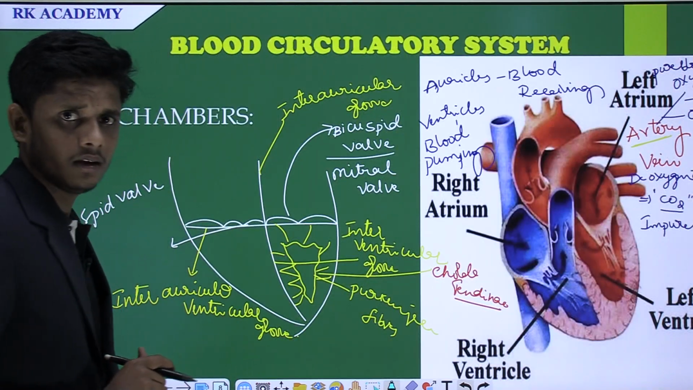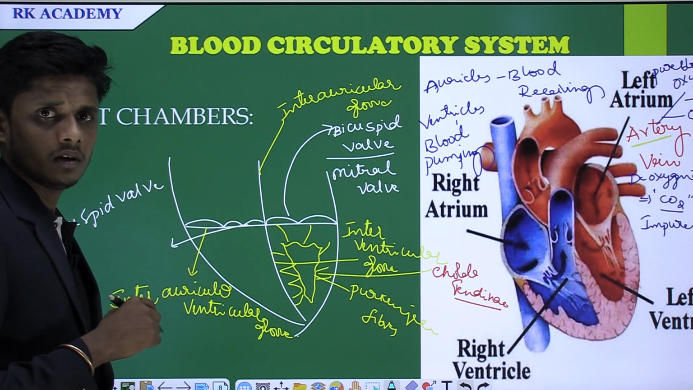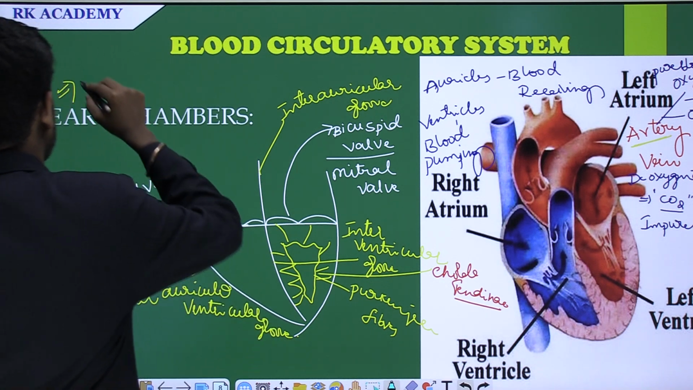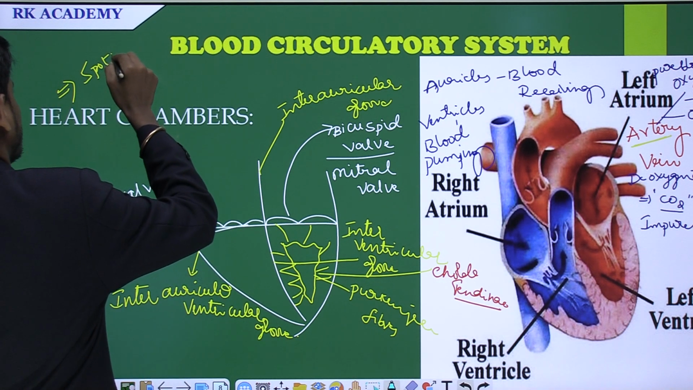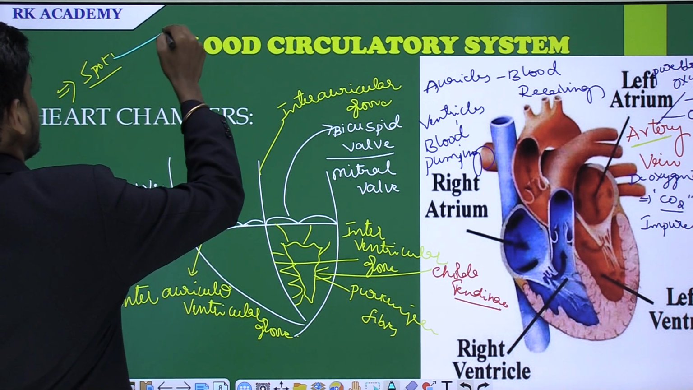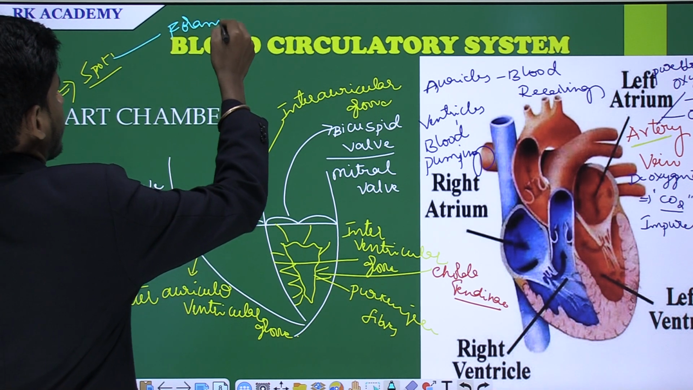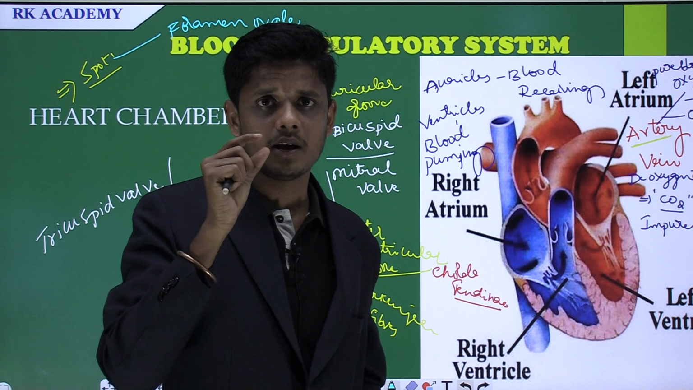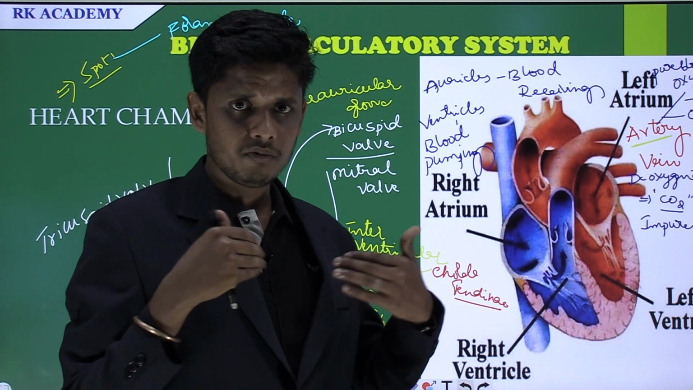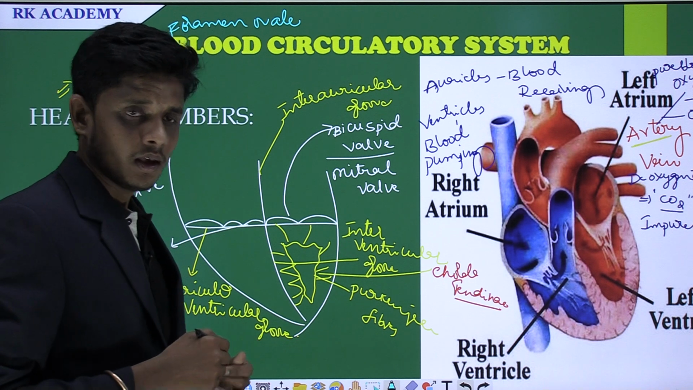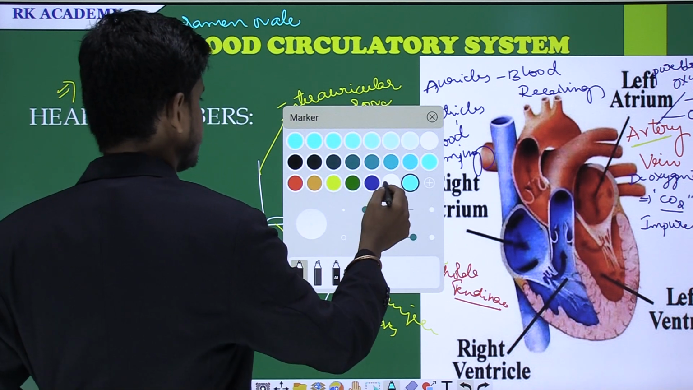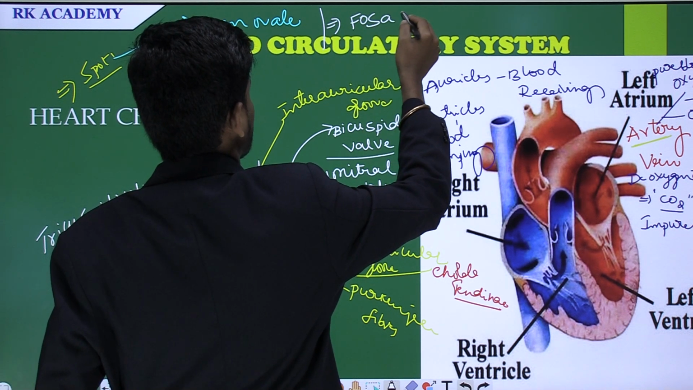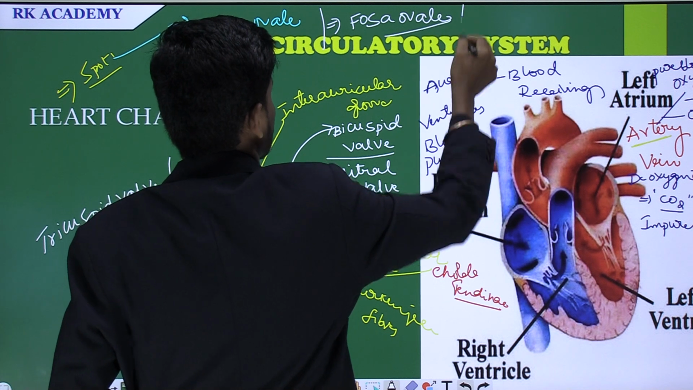In the heart, in the auricular region, in the embryonic stage, there is a spot-like structure called foramen ovale. What is that? Foramen ovale. In the embryonic stage, you would see a dark spot-like structure between the two auricles. It is called foramen ovale. And after the birth of a child, it gets closed, and it is called fossa ovale. What is that? Fossa ovale.